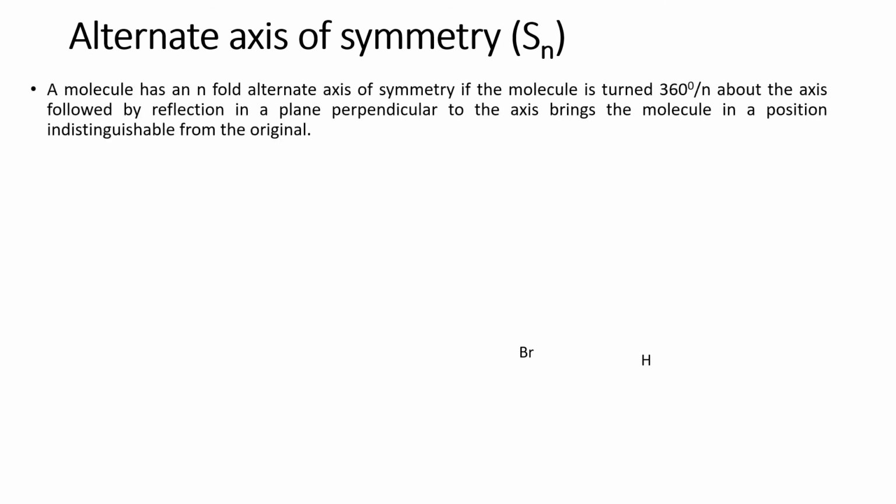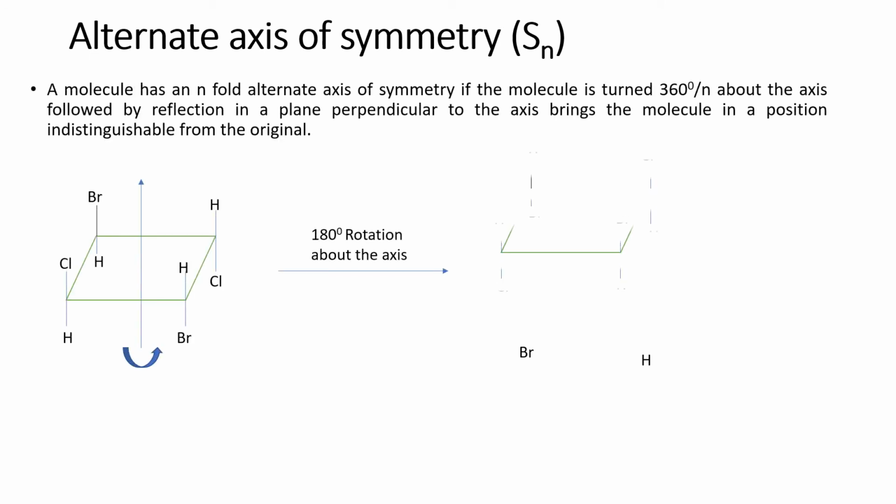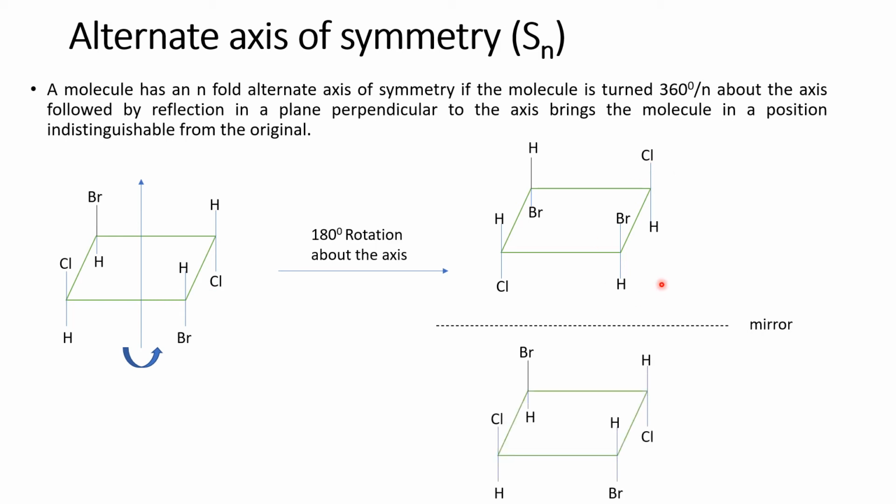The next one is called the alternate axis of symmetry. So what is this alternate axis of symmetry? Whenever I rotate the molecule with a certain angle, suppose I am rotating the molecule with 180 degrees of rotation, I get this molecule where the chlorine which is present on the top will go down and the chlorine which is present on the bottom will come up. And I place a mirror here such that the mirror image will coincide, or the mirror image will be the same as the first molecule.